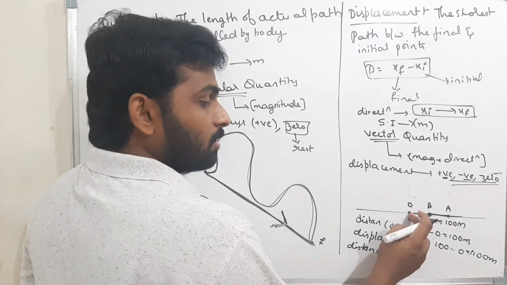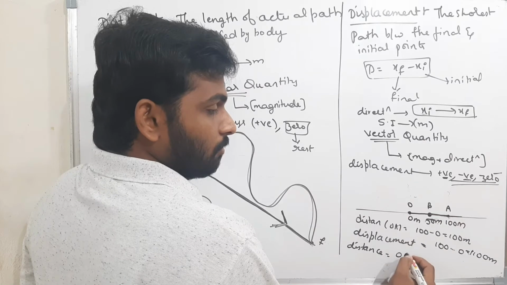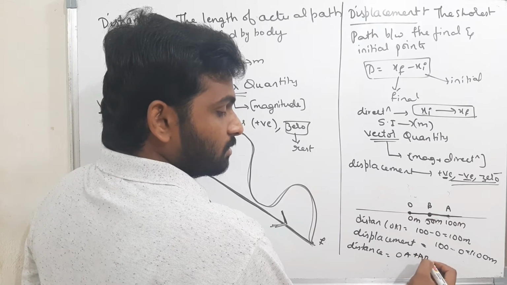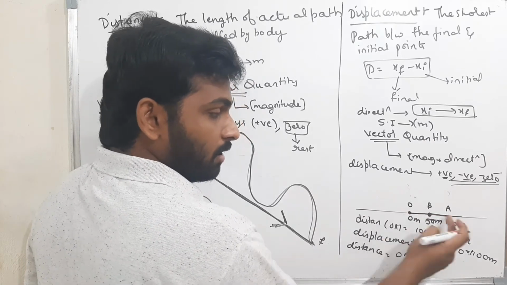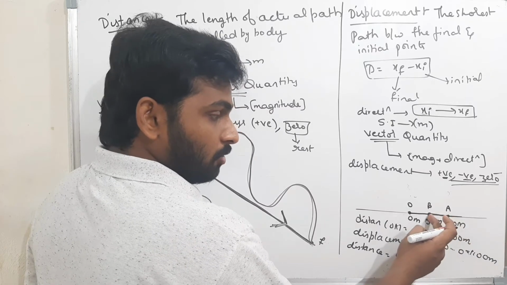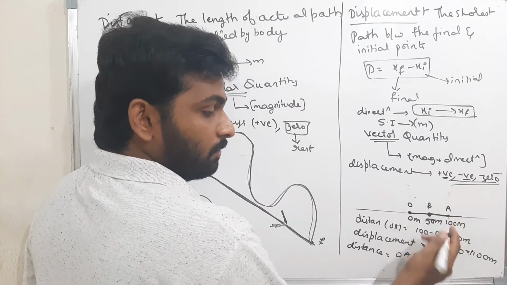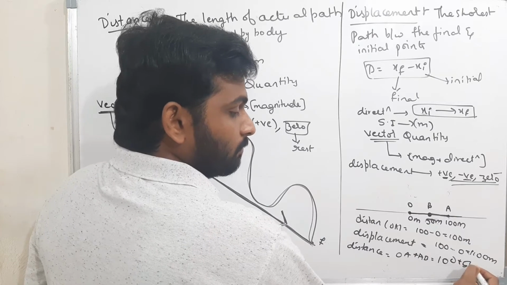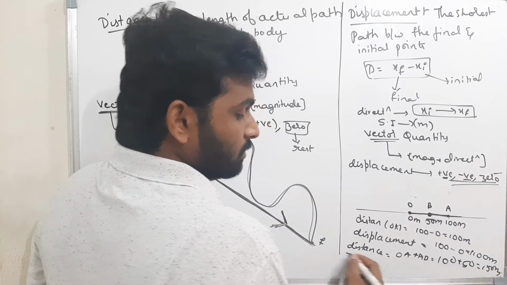Okay, what is the distance? OA plus AB. The distance is 100, plus again the body is coming back to B. How much distance is that? 50. Therefore, 100 plus 50 is 150. Therefore, 150 meters is the distance.